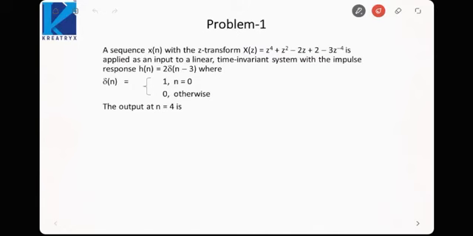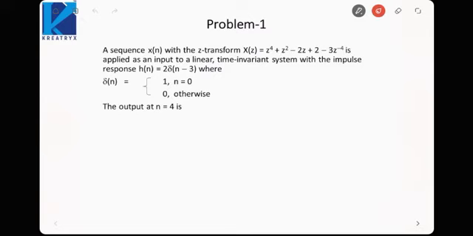Hi guys, in the last lecture we solved some of the problems that were based on the Z transform. In this lecture we are also going to see some problems that are based on discrete time systems and Z transform, because discrete time systems can also be characterized in terms of the Z transform. So we'll see how we can relate the concepts of discrete time systems with the Z transform that we have learnt in this chapter. So let us start with our first problem.